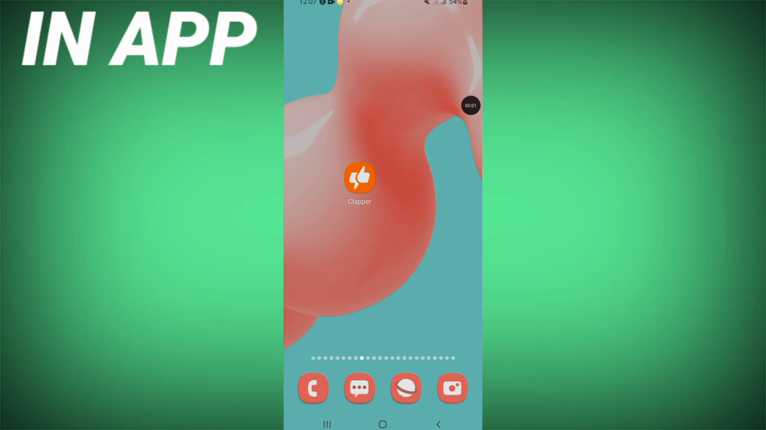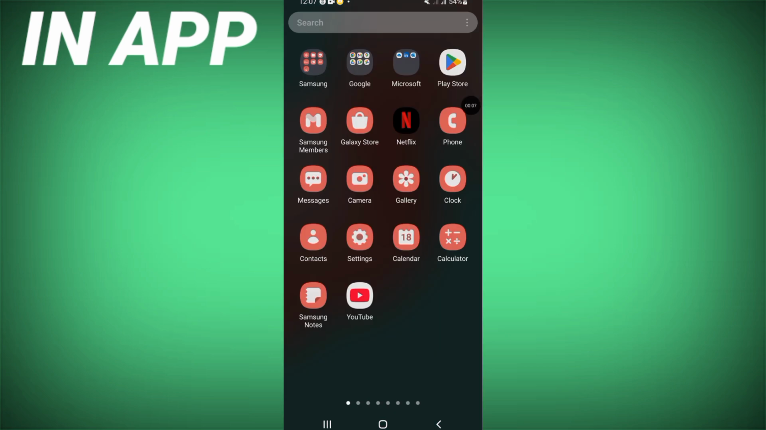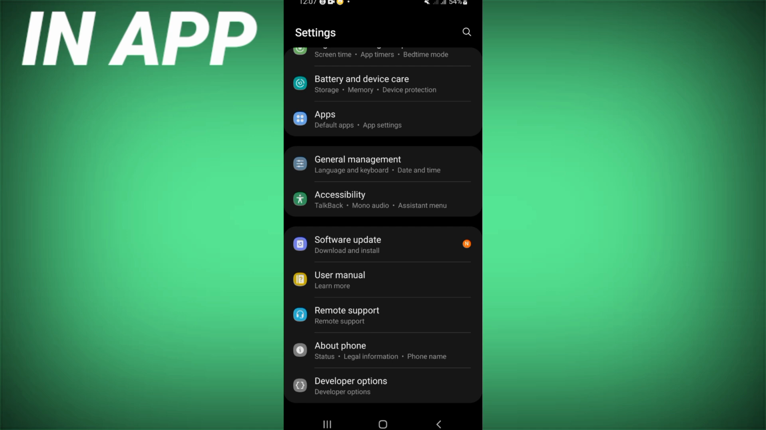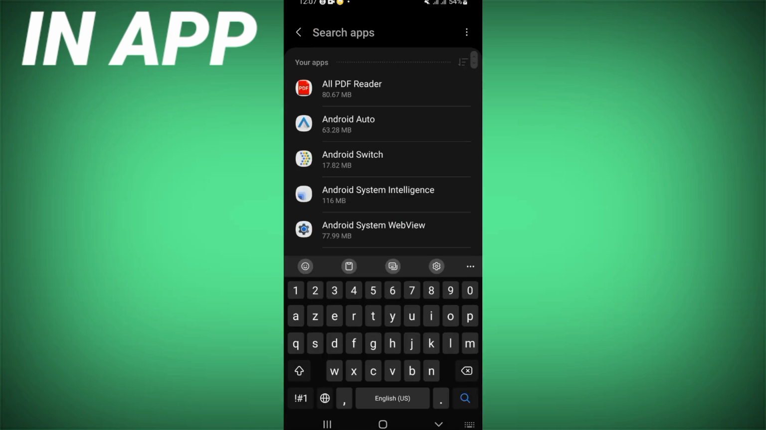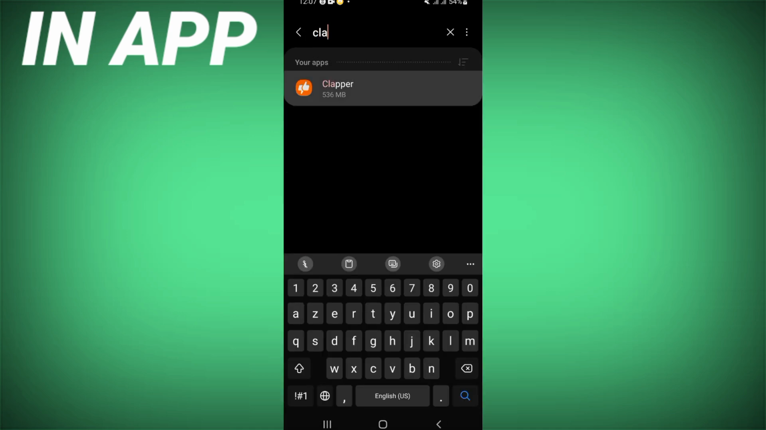How to fix Clapper app sound problem easy and quick. Today we will learn how to fix this problem together. Let's do it. Open the settings of your phone first. Click on apps option right now and search for Clapper and click on it.